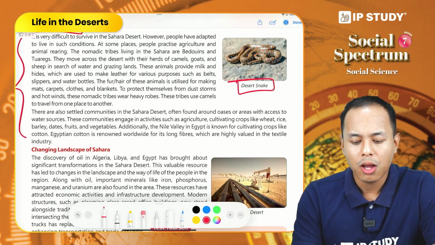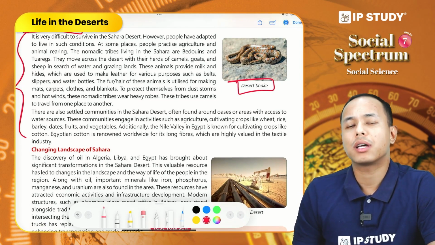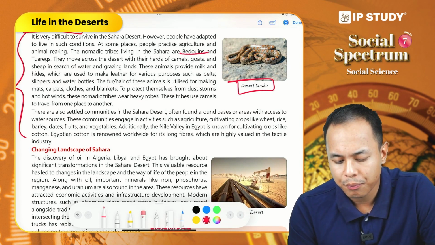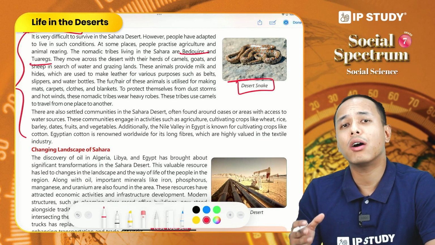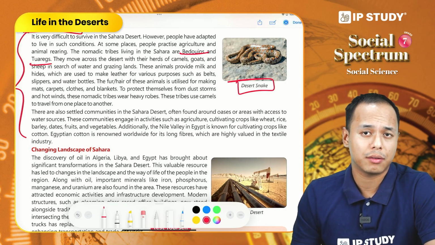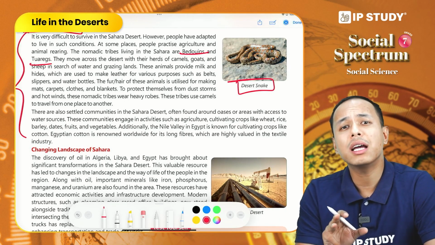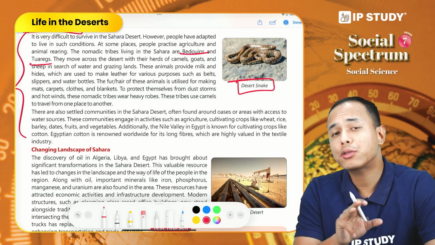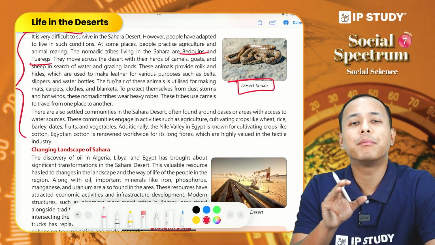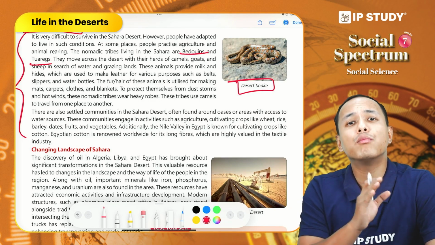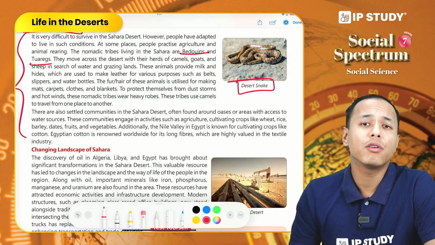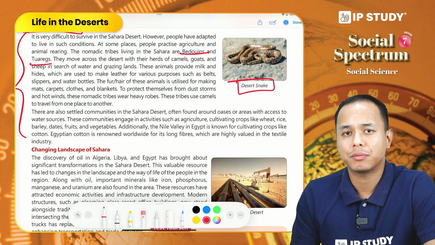Two important tribes of Sahara are Bedouins and Tuaregs, and they have adapted to the lifestyle of Sahara desert. These tribes are pastoral nomadic, and they breed animals such as sheep, camels, goats, and they move from place to place in search of water and good pasture.